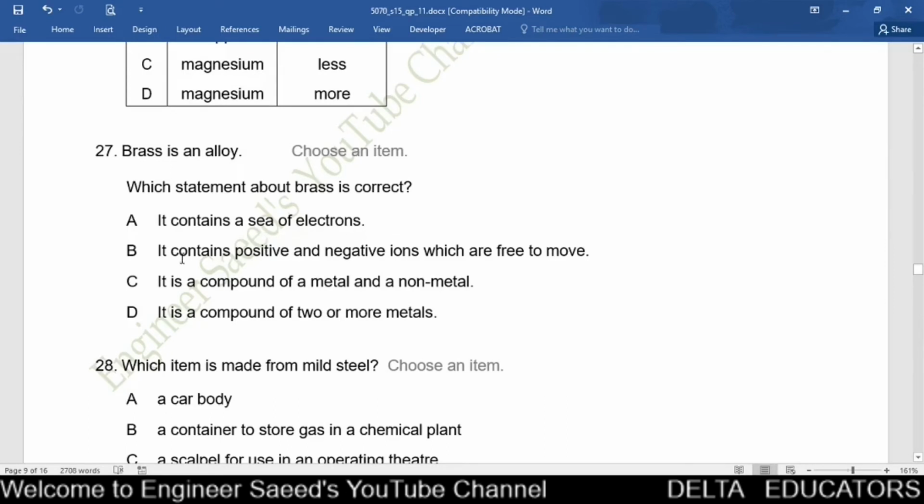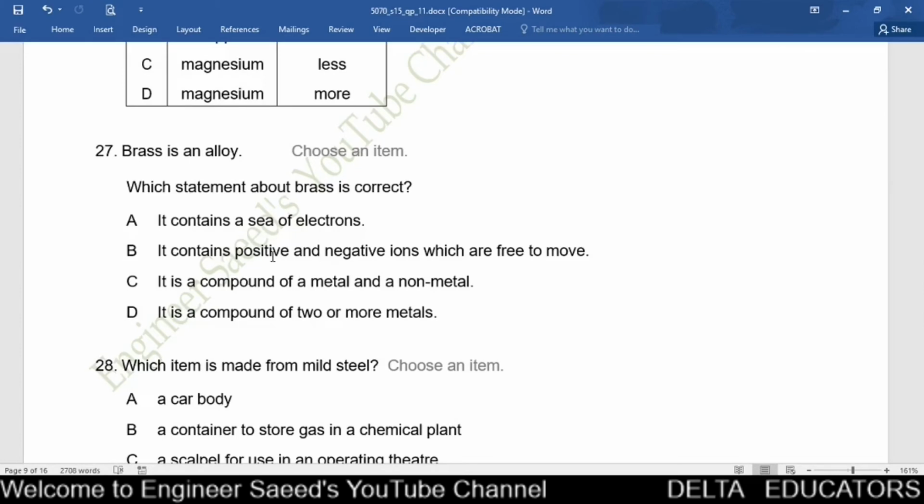In option B, it is given it contains positive and negative ions. In a metal, we have positive ions, but we don't have negative ions, we have a sea of electrons. So this option is incorrect because it is given here it has negative ions. Option C, it is a compound of a metal and a non-metal.